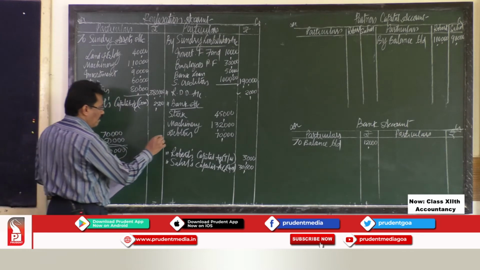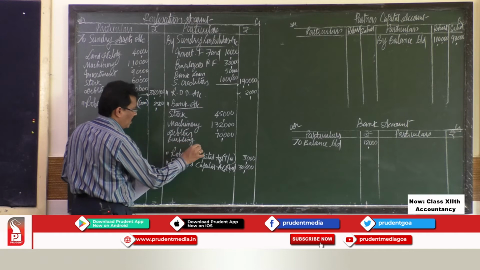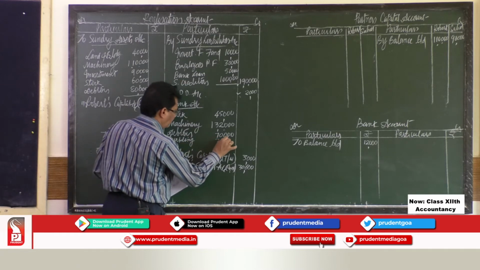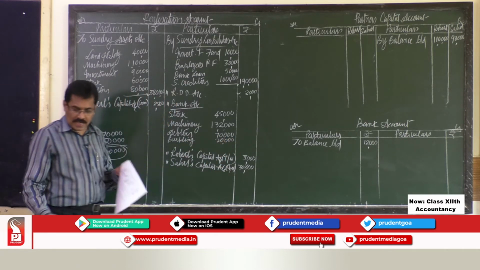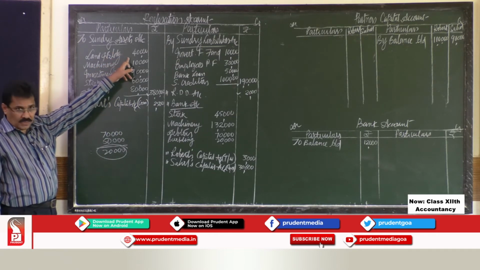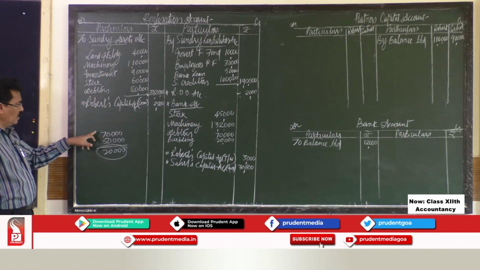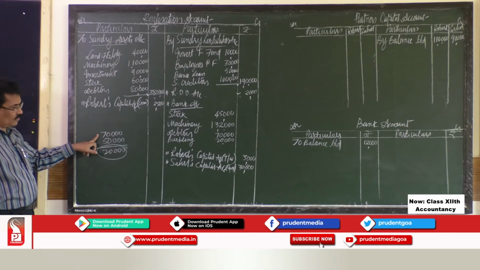That means the building realized rupees 20,000. First the building was only 40,000. On the date of dissolution, when it was revalued, its value went up to 70,000.